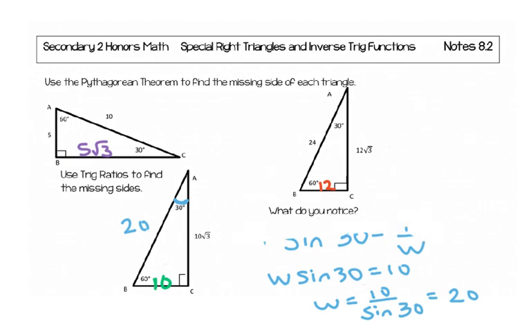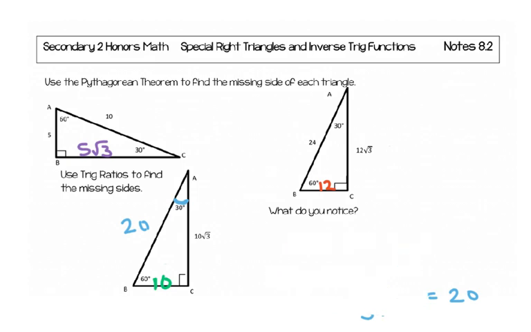Now I asked you as you were doing this to see if you could notice anything. So let's take a look at the three triangles. What do they have in common? What is the same about all three triangles? Do you notice that all three triangles have angles that measure 90, of course, 30, and 60 degrees? Did you notice that? So these are special right triangles, and the name for them is a 30, 60, 90 triangle. So it's pretty easy to remember, 30, 60, 90.